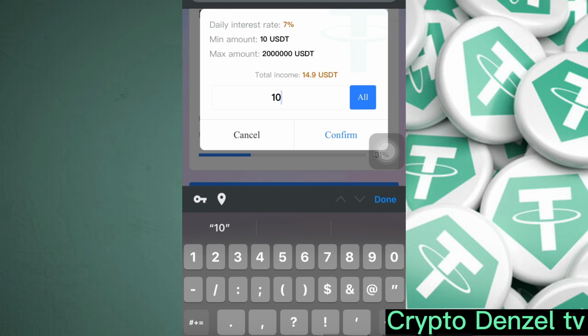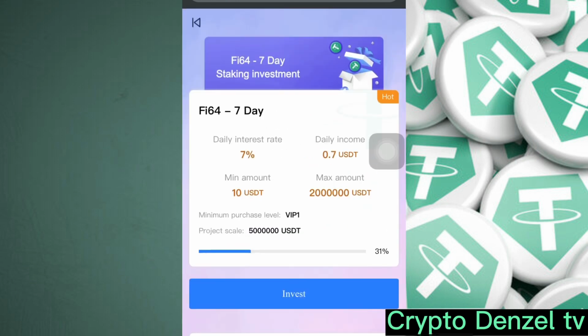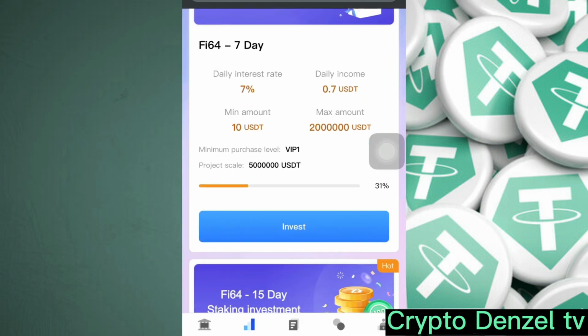for 10 USDT, the minimum investment over here too is 10 USDT. So if you invest 10 USDT for 7 days, you'll be getting 14.9 USDT. So let's say we invest 30 over here, we'll be getting a total profit of 44.7 USDT after 1 week, guys. So this is really cool, guys. You all should jump onto it.